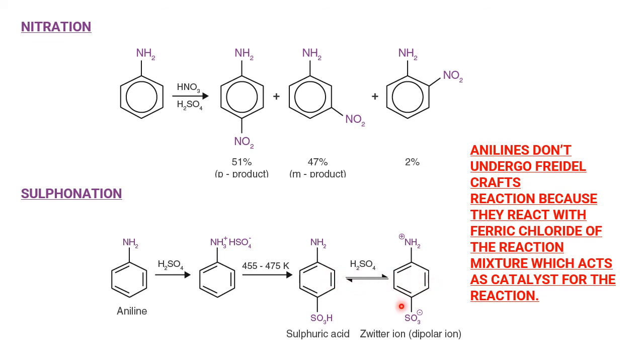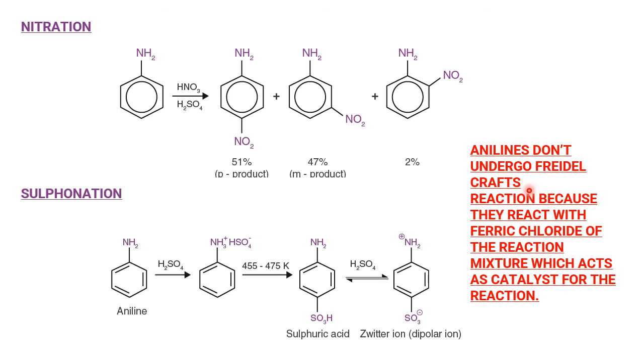And this is called the Zwitter ion. Sometimes for 1 mark we will ask what is a Zwitter ion. When aniline undergoes sulfonation, we get para amino benzene sulfonic acid. Due to the two reactive groups, the internal acidic group will give the proton to the basic group, thereby it converts into a dipolar ion, which is also known as the Zwitter ion.